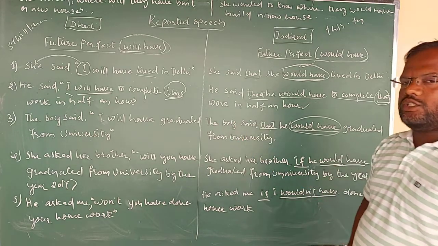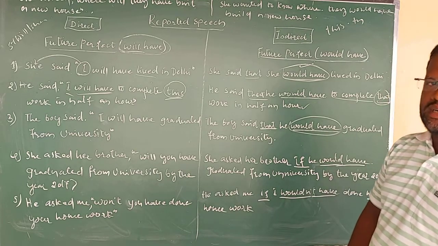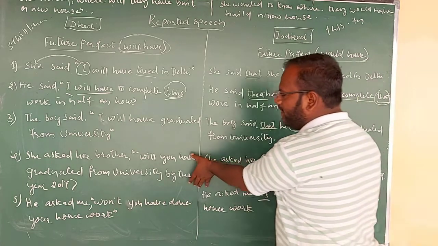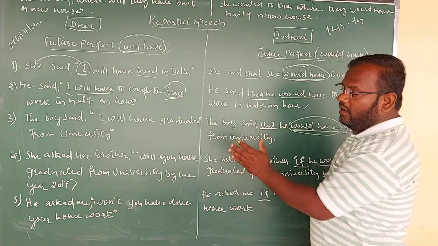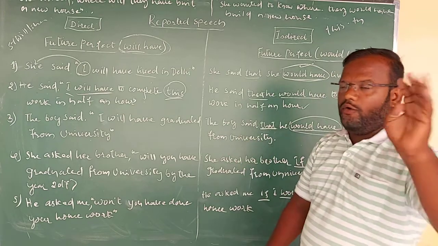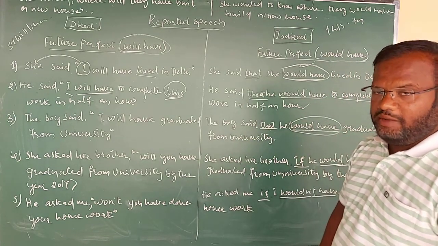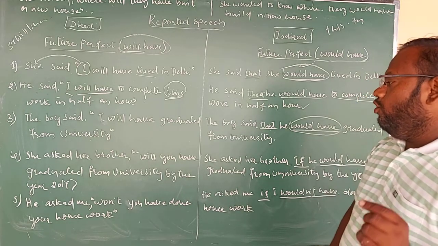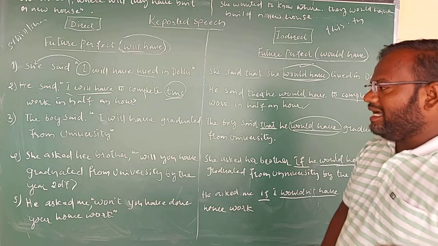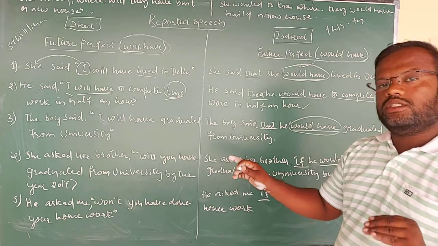Okay, so let's focus on example number 4. Here you may get a little confused, my dear children. We have already solved such examples in previous classes, but even so, please focus on example number 4. It is an interrogative sentence: she asked her brother, "Will you have graduated from the university by the year 2017?"